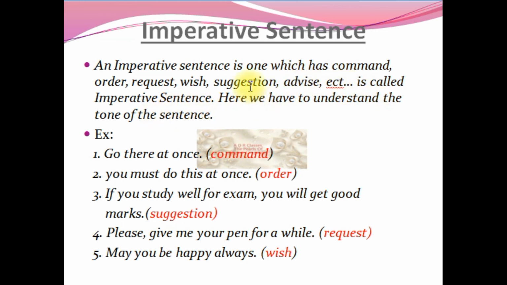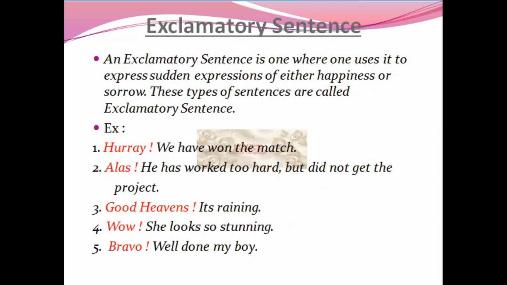Is it a command? Is it an order? Is it a suggestion? Is it a request? Is it a wish? Is it an advice? Etc. You have to see these things. So the last type of sentence in this order is the exclamatory sentence. This is the fifth kind of sentence. What is an exclamatory sentence?